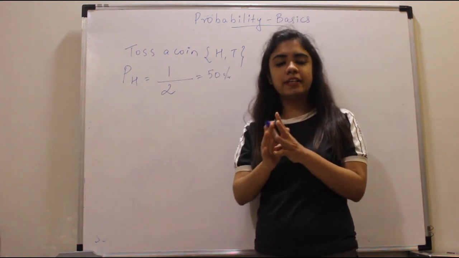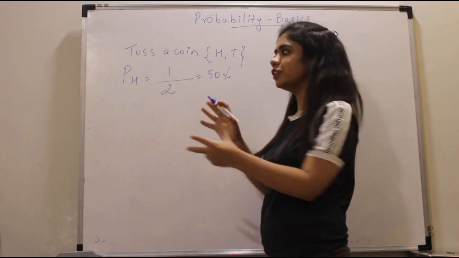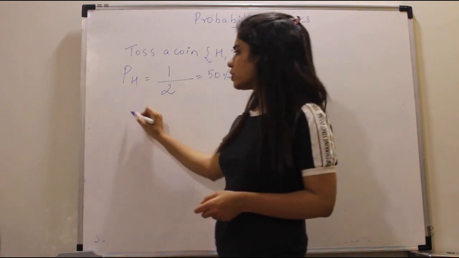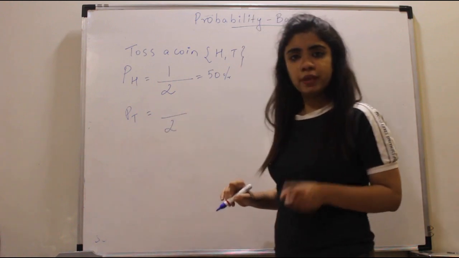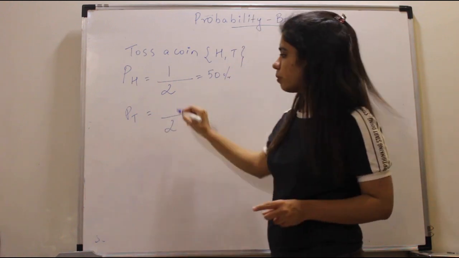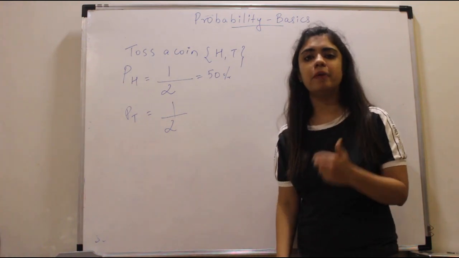So 50% is between 0 and 100, so this is correct. Also, if I ask you what is the probability that I get a tail? My total number of events is 2, and I can get only one tail. So my probability again becomes 1 by 2.